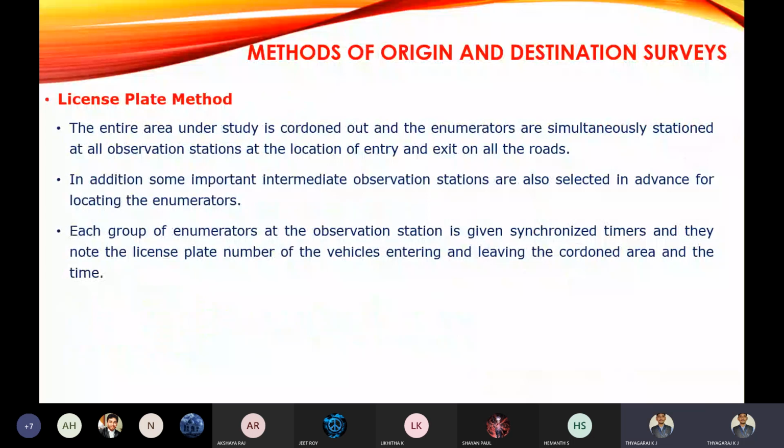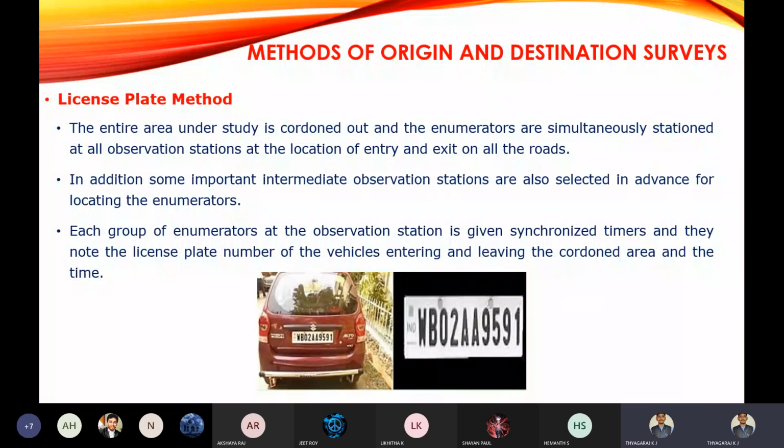The next method is the license plate method. As we all know, the registration number method or license plate method is used for speed and delay studies. At the entry point and exit point of the road, two enumerators will be there. They will record the entry time of the vehicle with the registration number. At the exit point, they will note down the exit time, that is the departure time of the vehicle, with the registration number.